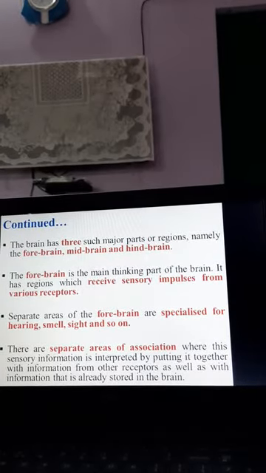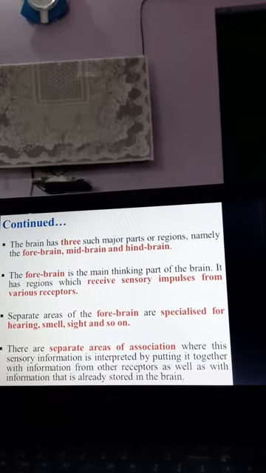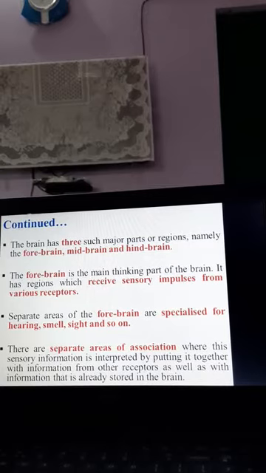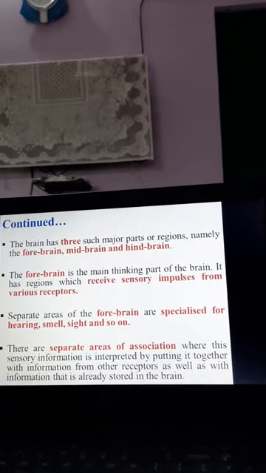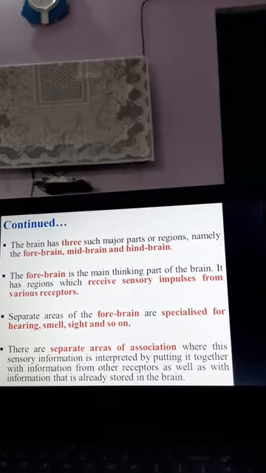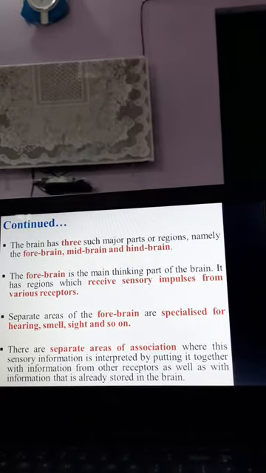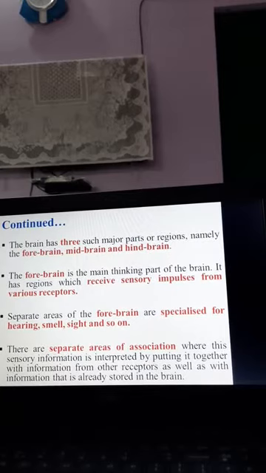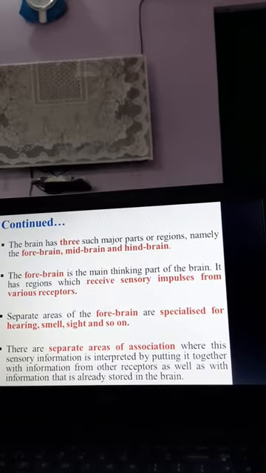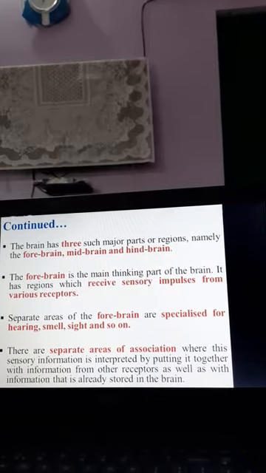So these are separate areas of association where this sensory information is interpreted and used, and then it has to be checked by the brain: do I have any memory regarding that? For example, if I smell a sweet dish or a biryani or something which I have already eaten, then I must have a memory of that.